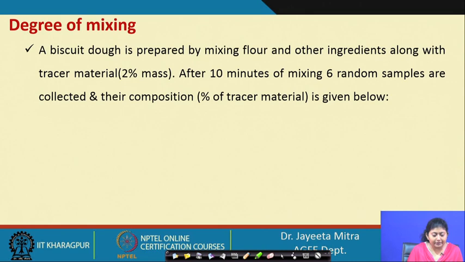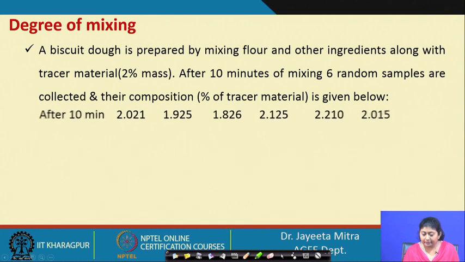So, sometimes we add a tracer material, an inert material not reacting with any of the components, just to have an idea that the complete mixing has been done. So, with these ingredients, tracer material which is 2% of the total mass has been added. After 10 minutes of mixing, 6 random samples are collected and their composition, which is the percent of tracer material, is given below.